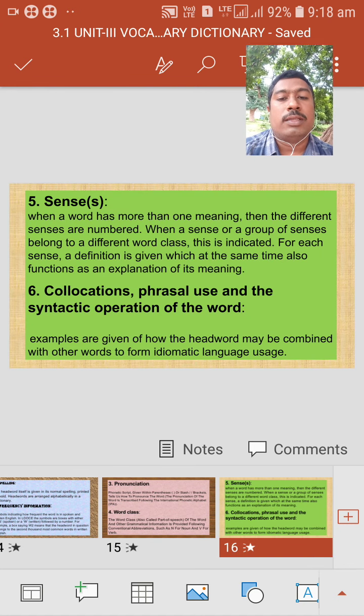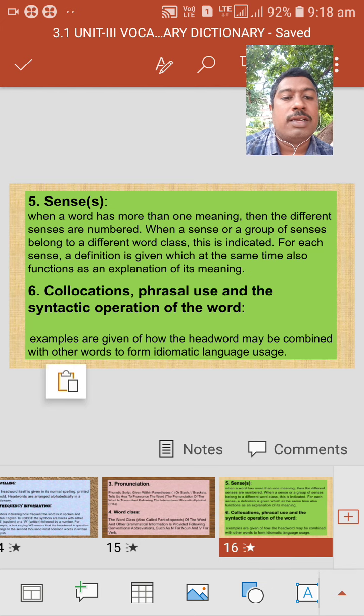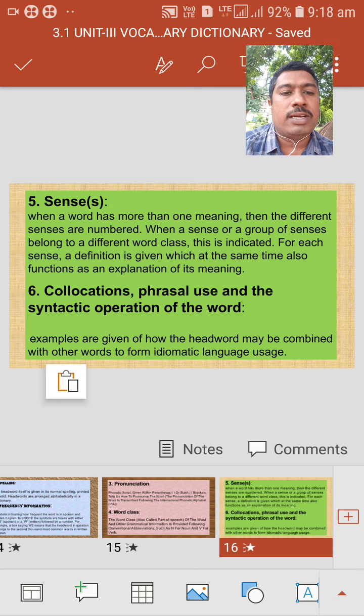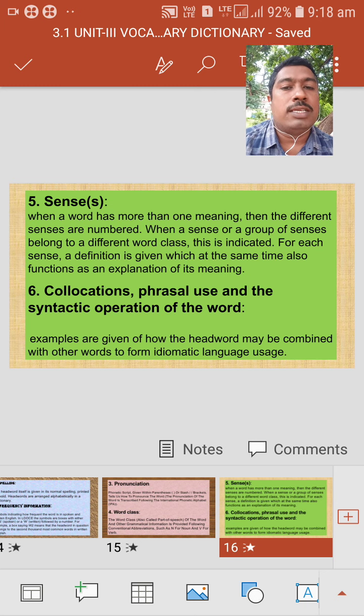Then the fifth use is word sense. Sense sometimes may be called meaning. The main aim of the dictionary is to know the meaning of the word we are searching for.